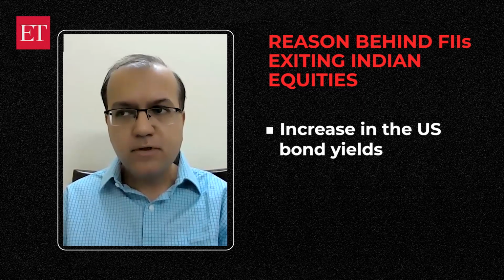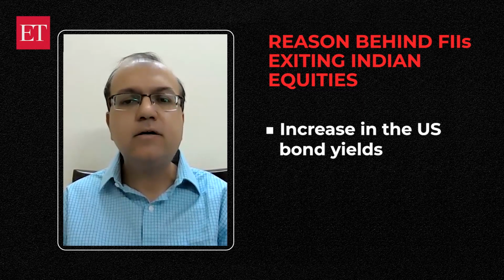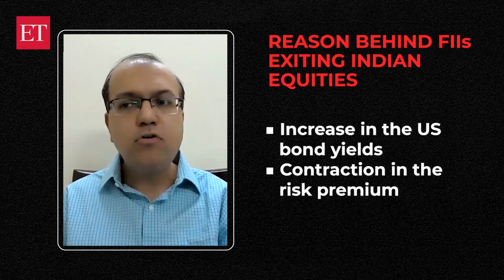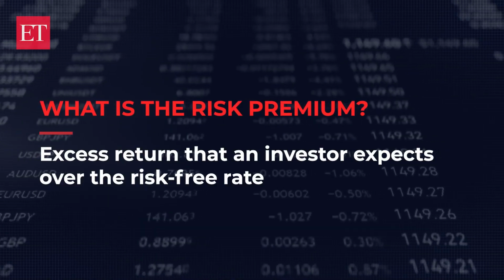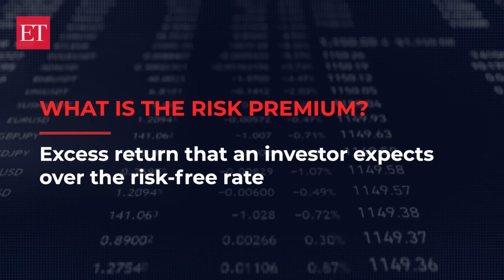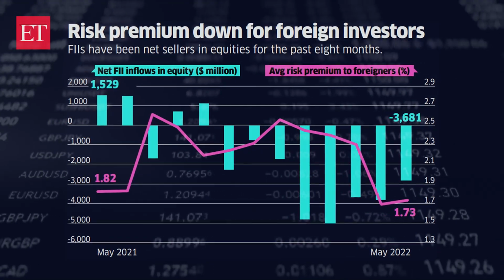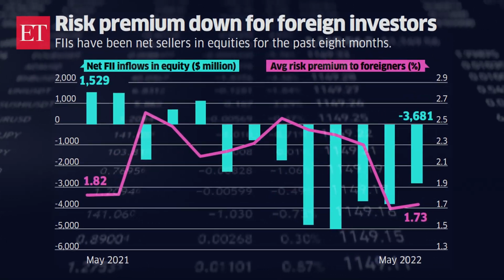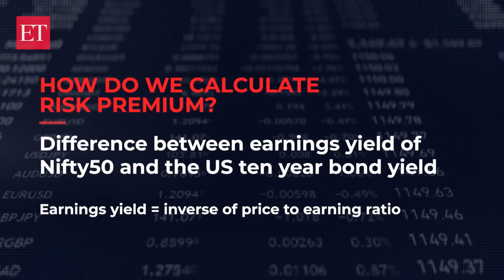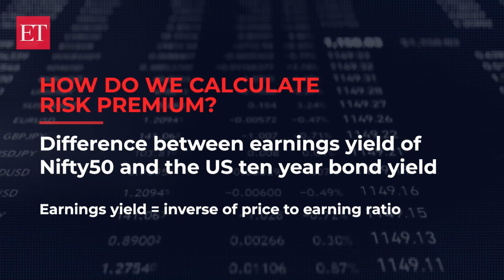Also, the other reason is the contraction in the risk premium. Now, how do we define risk premium? Risk premium is the excess return that an investor expects over the risk-free rate. So here the risk-free rate that we're taking is the US bond yield. So how do we actually come up with the risk premium? We calculate the difference between the earnings yield of Nifty 50 and the US 10-year bond yield.